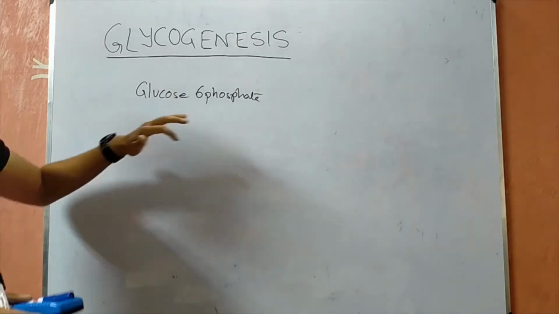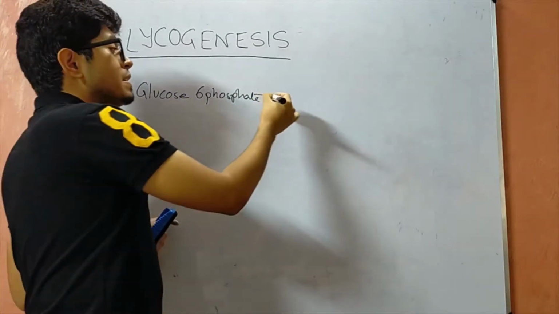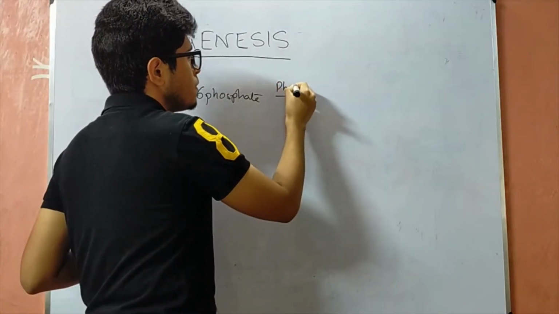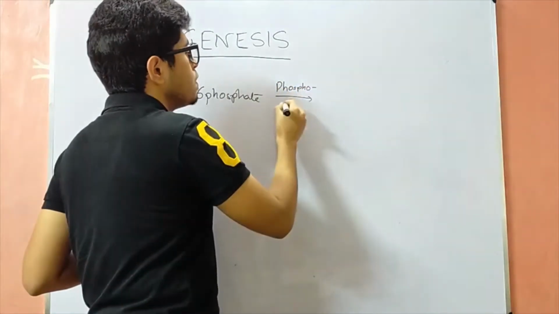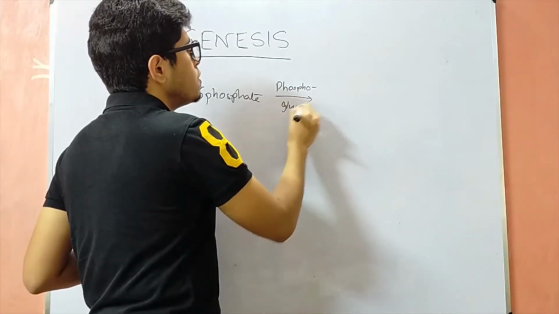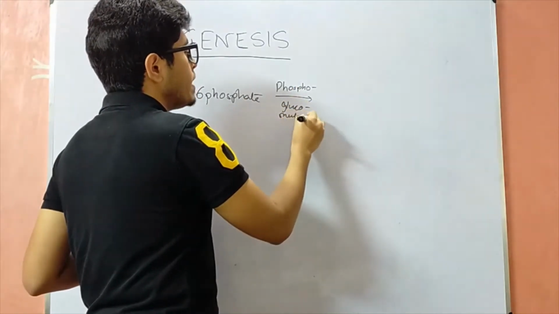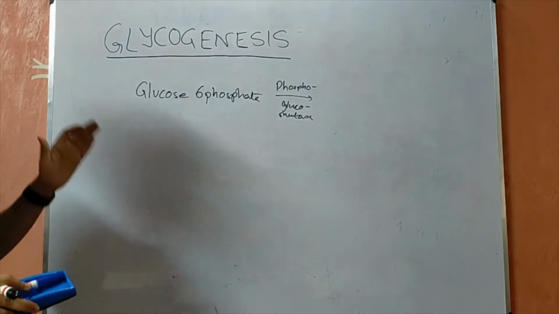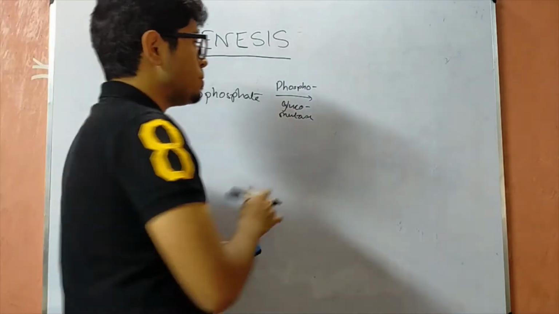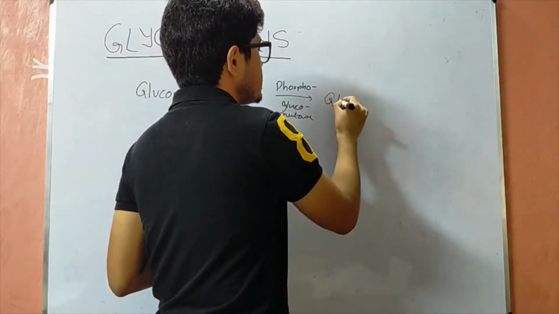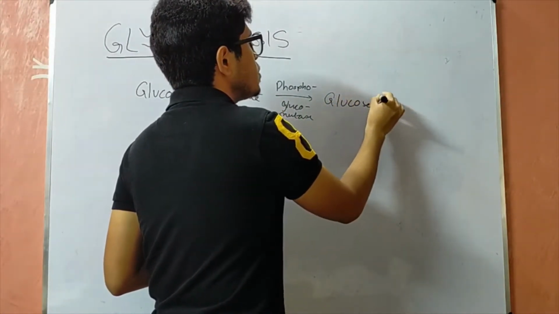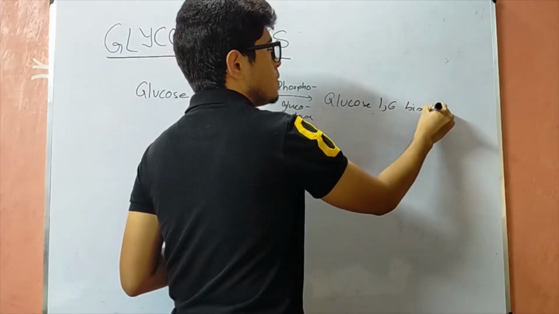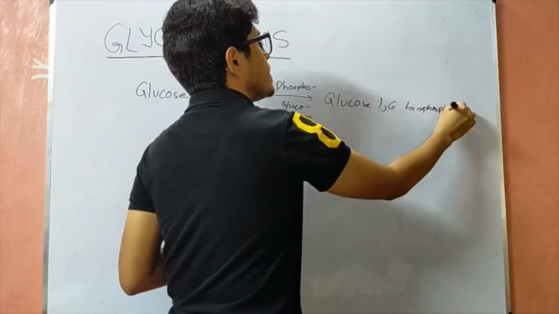This glucose 6-phosphate is first acted upon by the enzyme phosphoglucomutase, which first of all gives glucose 1,6 bisphosphate.